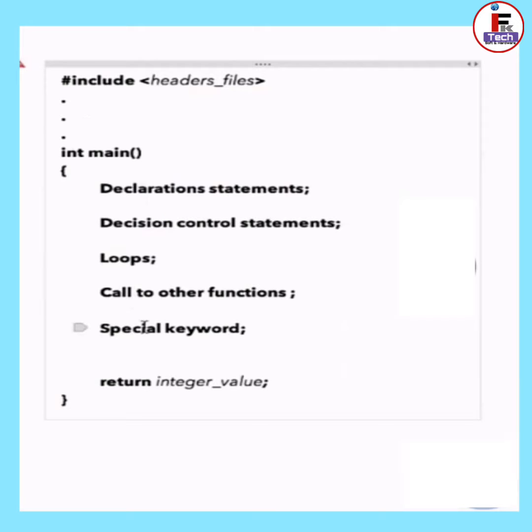We can include one or more header files. The main function starts from here. Here I can have declaration statements, decision control statements, loops, calls to other functions, special keywords, and return an integer value. All these points we are going to check one by one in the next section.